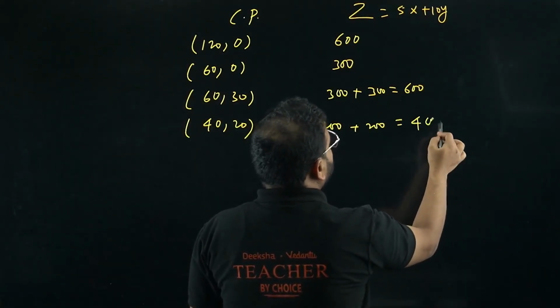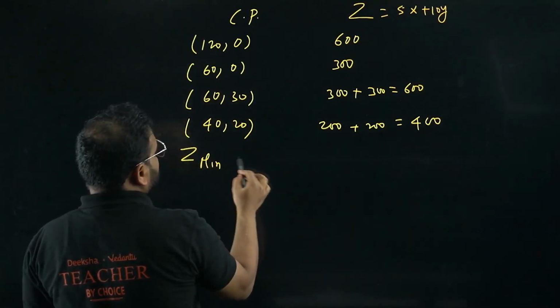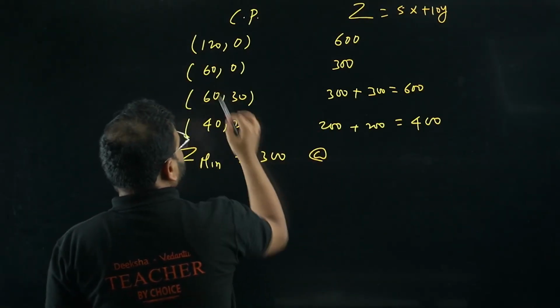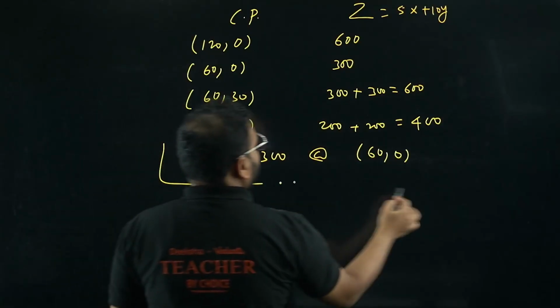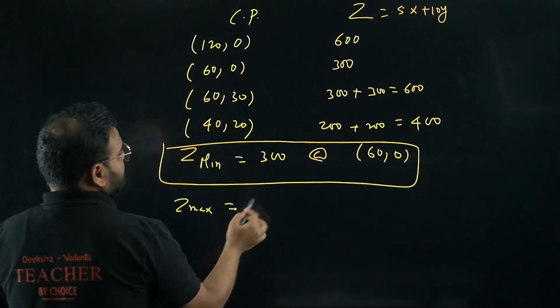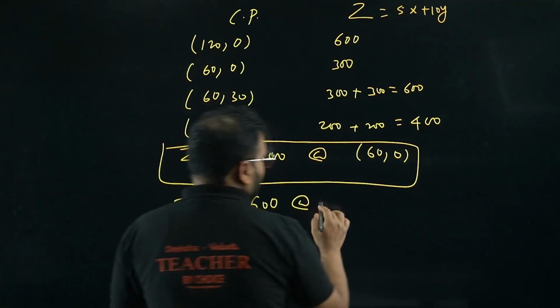So your minimum value, please check. Z minimum is nothing but 300, occurring at which point, sir? At (60, 0). This is one of your answers, z minima. And what about z maxima, sir? Nothing but 600. And where is this occurring, bacha? At all the points